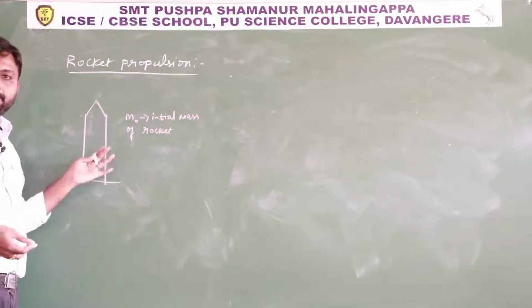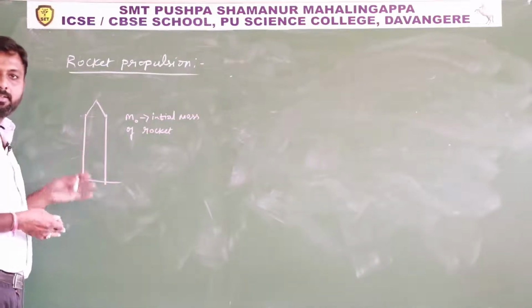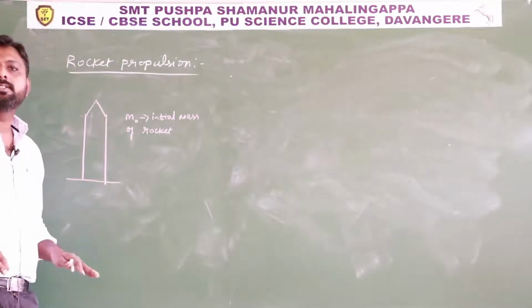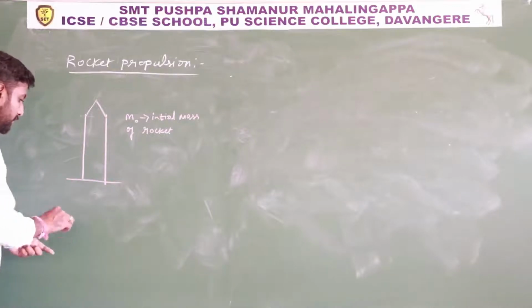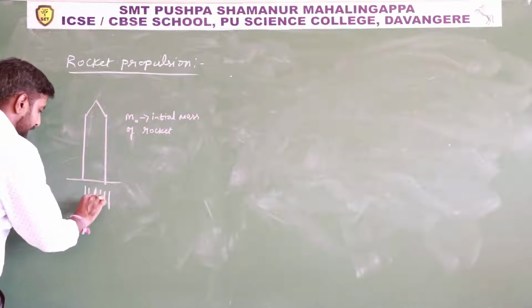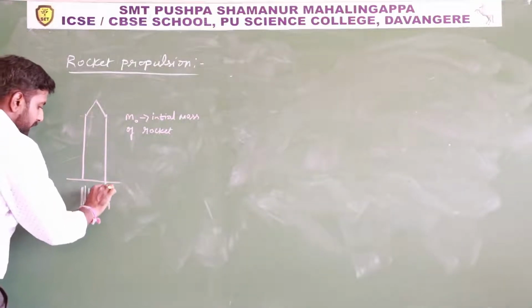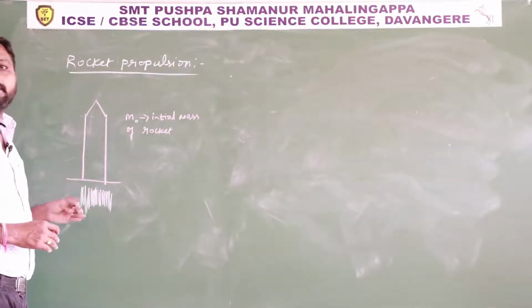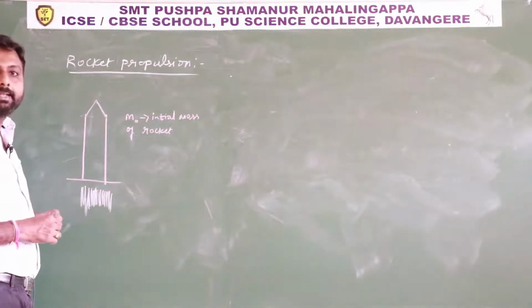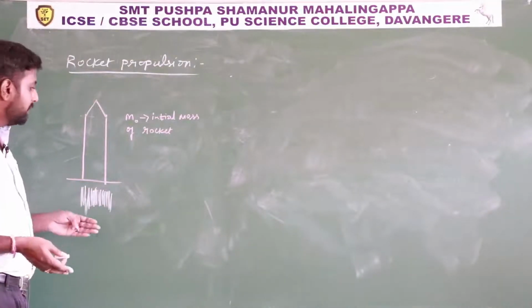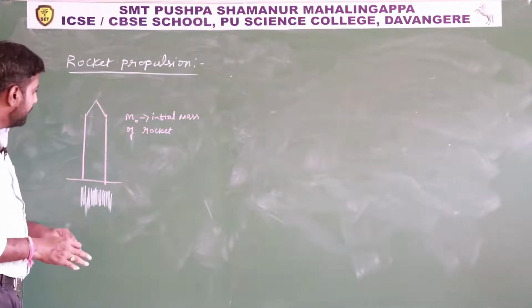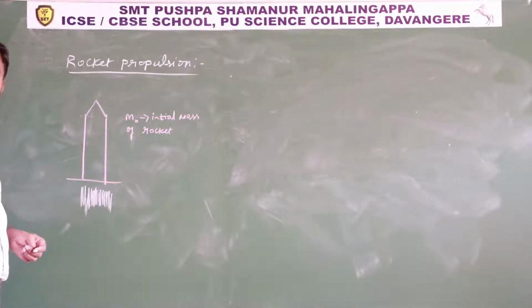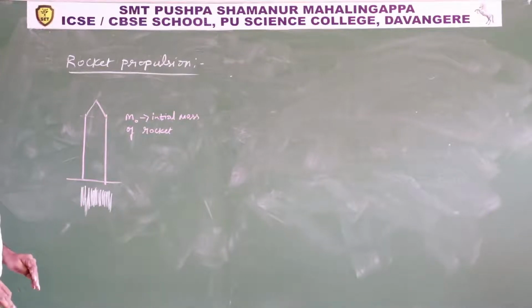Then what happens? The engine of this rocket, to expel the gases, will apply thrust or force on the gases. So the gas will eject out. The same force this gas also will apply on the rocket, hence it will move in the upward direction. That is nothing but thrust applied on the gases, and that gas also will apply thrust on the rocket, nothing but force.